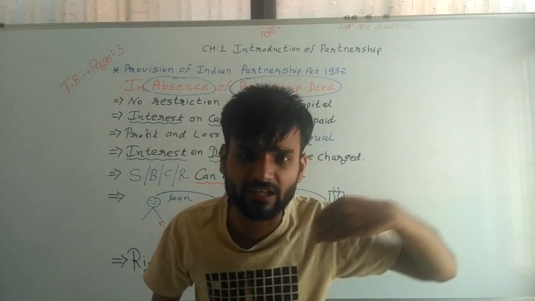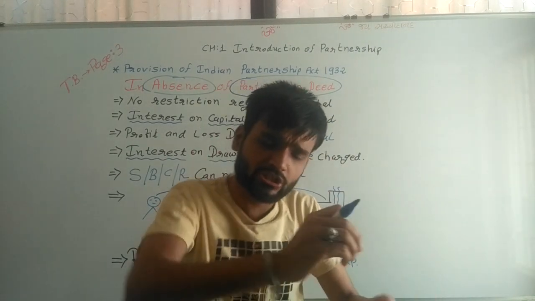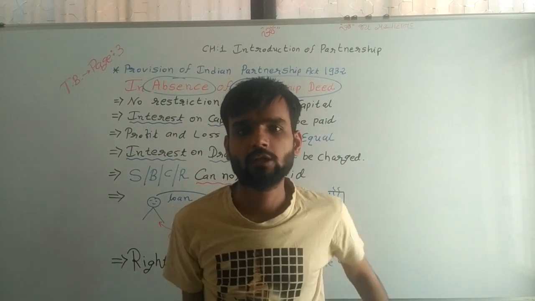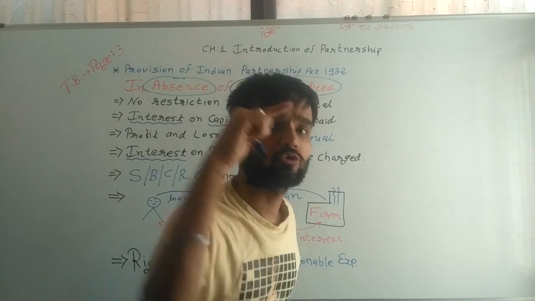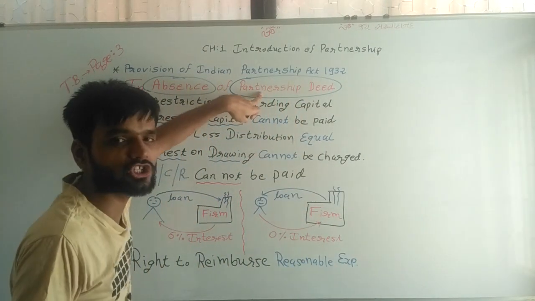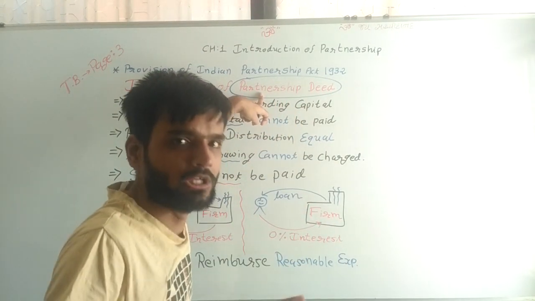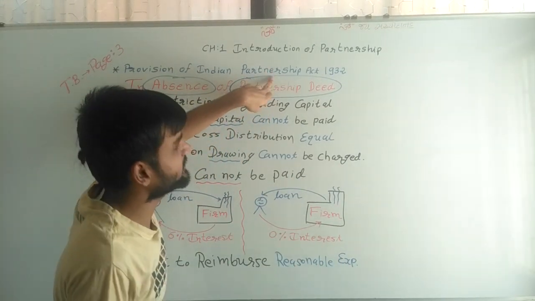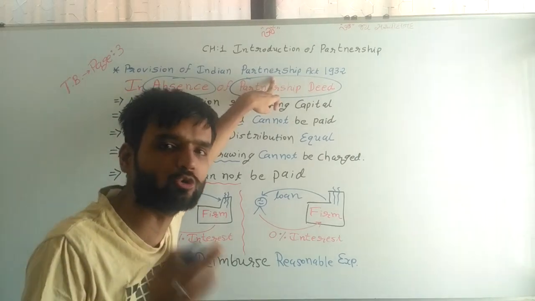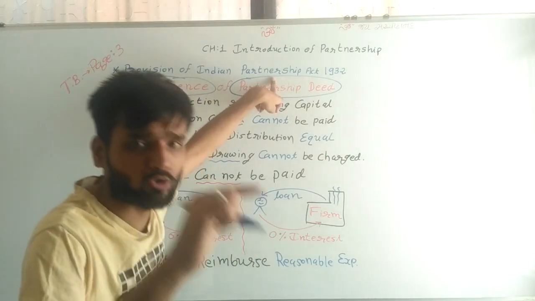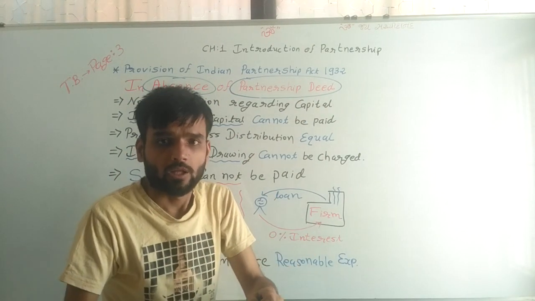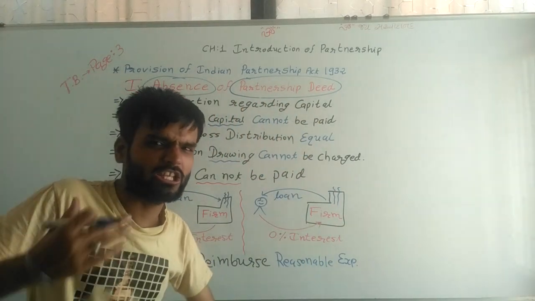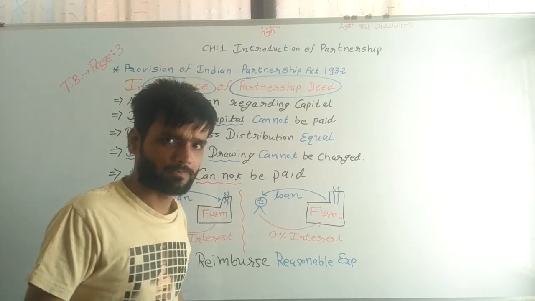If we have decided something in the deed, then the government cannot do anything. But if we have not made a partnership deed in written form and a dispute arises, then the government takes a decision on the basis of the Partnership Act 1932. Now, in detail, which are the main points covered?